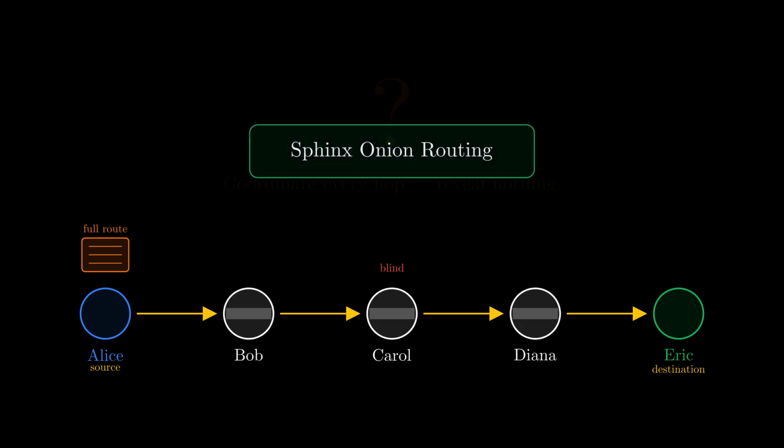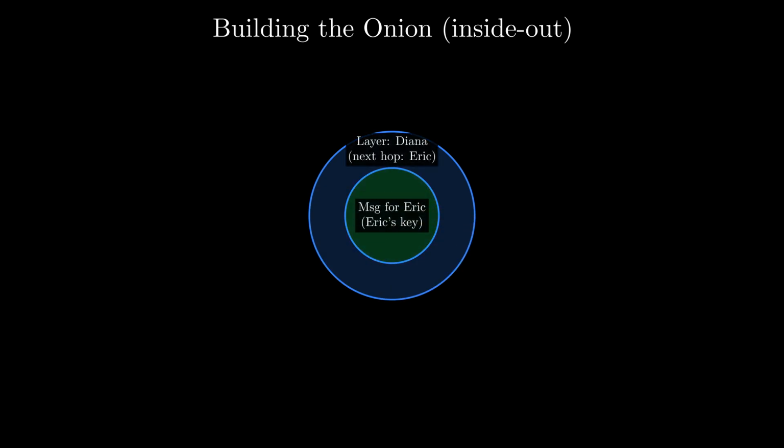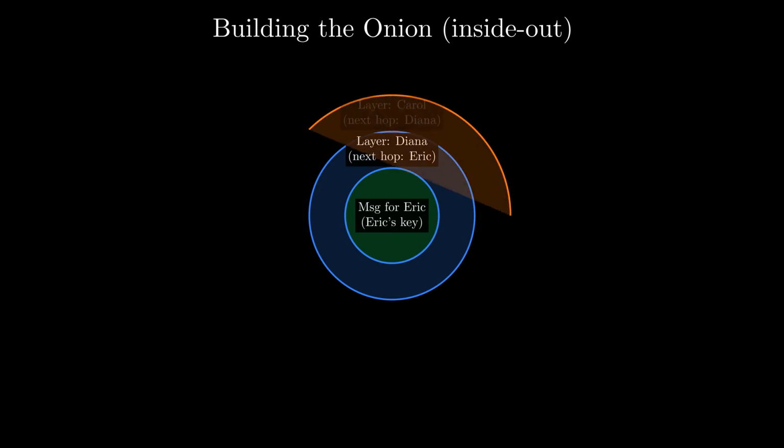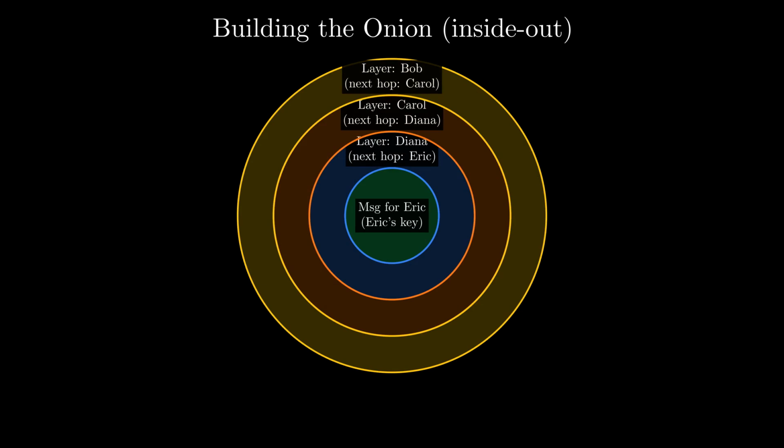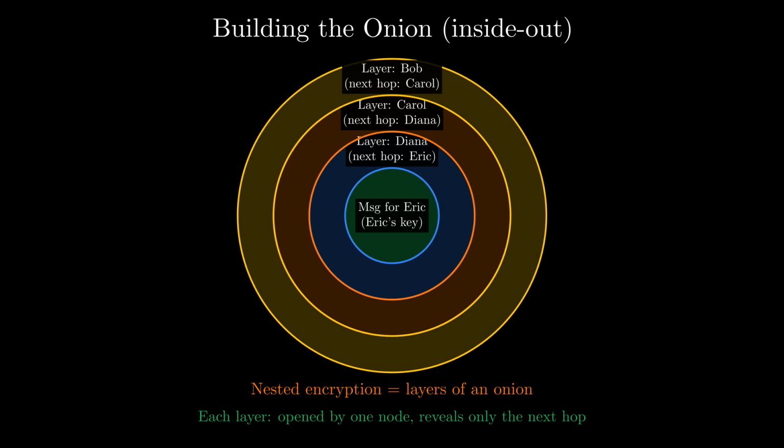The solution is Sphinx onion routing. Alice builds the onion backward, from the destination inward. First, she writes the innermost message for Eric and encrypts it with Eric's public key. Only Eric can open it. Then she wraps that bundle in a layer for Diana, encrypted with Diana's key, and inside it names Eric as the next hop. She wraps that for Carol, naming Diana. Finally, she wraps everything for Bob, naming Carol. The result is nested encryption, like layers of an onion. Each layer can only be opened by one specific node and only reveals where to send the rest.